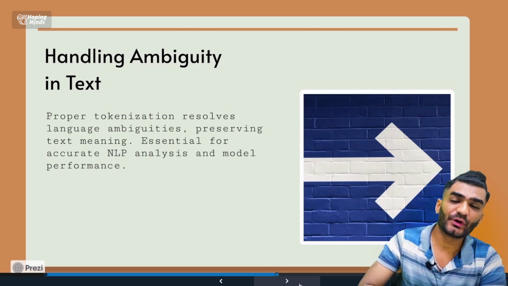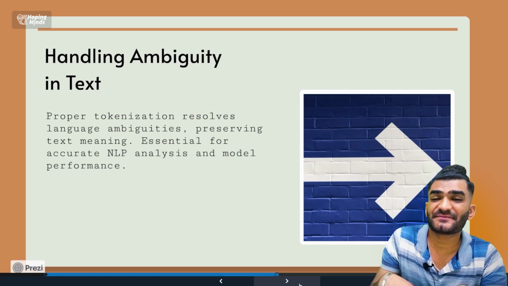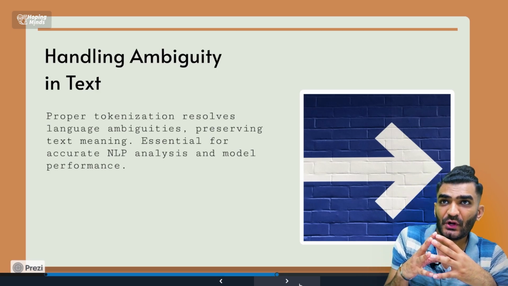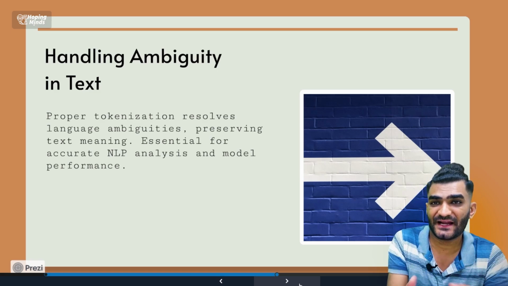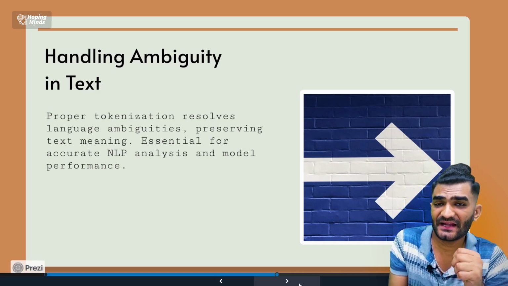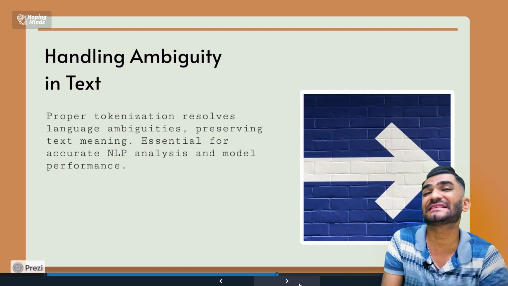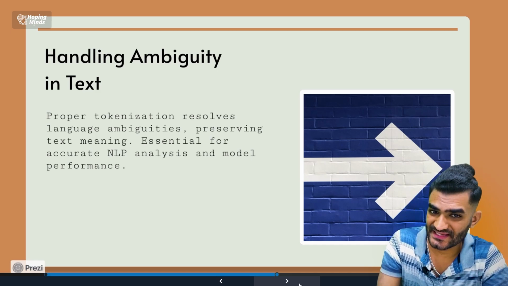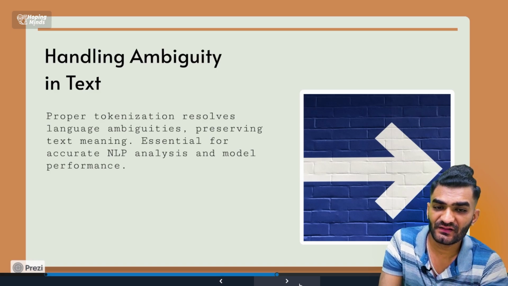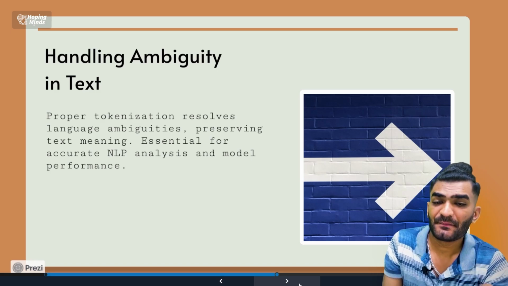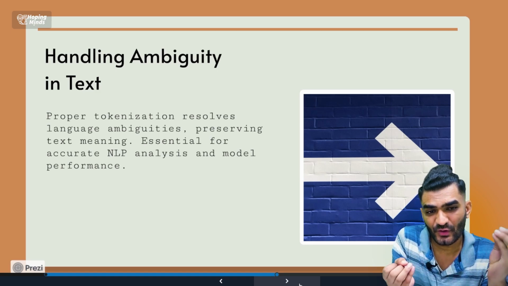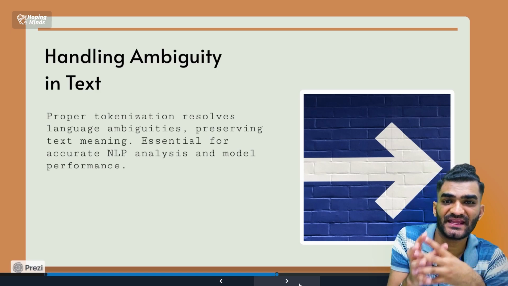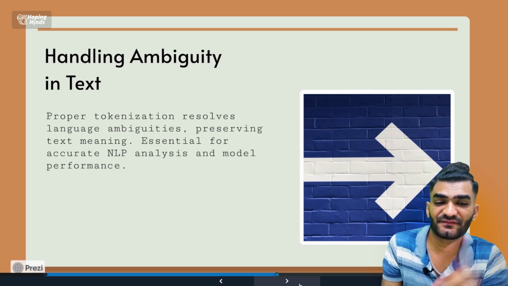Okay, then comes handling the ambiguity in the text, right? Now, as I told you, if you have misspelled something, if you have not pronounced it, or you don't know the correct meaning of that word, and still you are writing that, these kinds of ambiguities can be easily handled with the help of tokenization, right? Proper tokenization resolves the language ambiguities, preserving the text meaning. The tokenization will always preserve your original text meaning and will resolve the ambiguity if there is any, right?